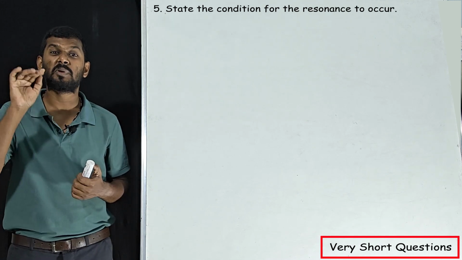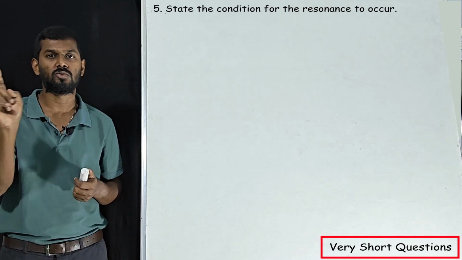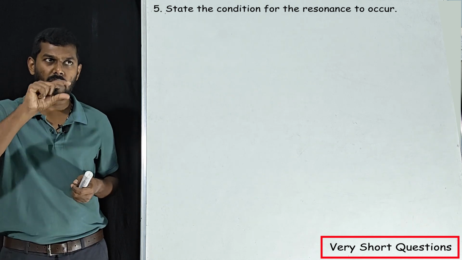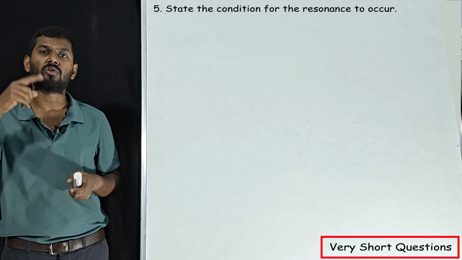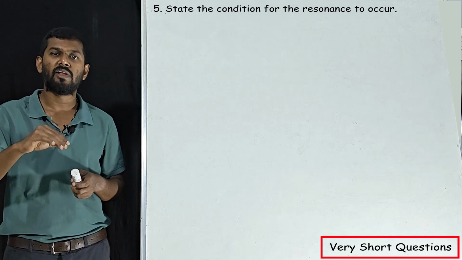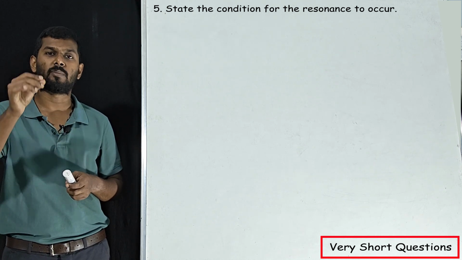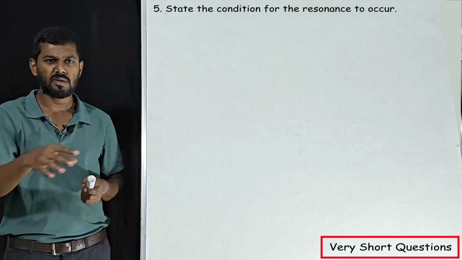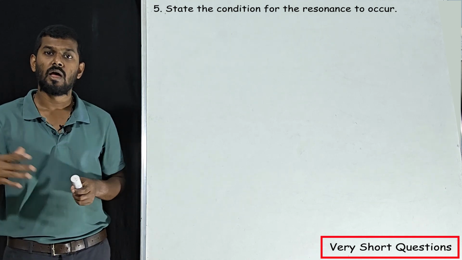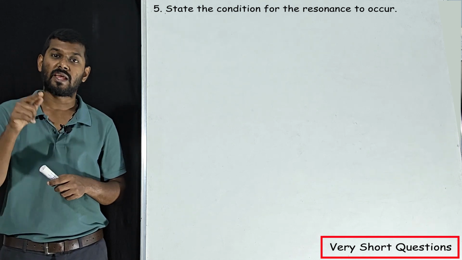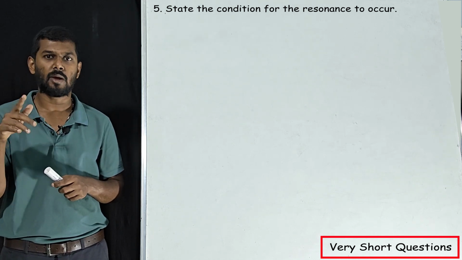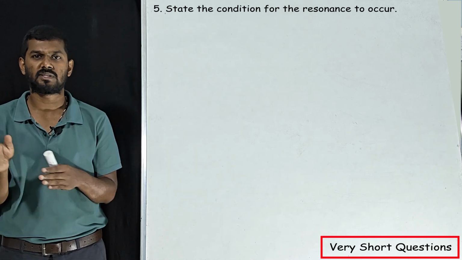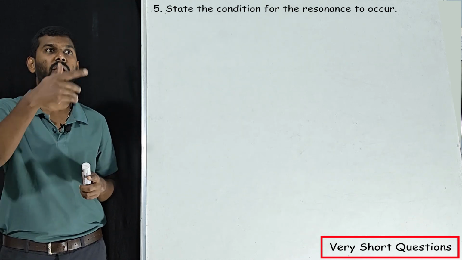Our next question, state the condition for resonance to occur. Resonance is a special case of forced vibration. This you should know. In the concept video, this is what we have learnt. So, before stating this word resonance, we have to talk about forced vibration also. Whenever a force is externally applied, what do you mean by externally applied force? Assume there is a pendulum moving, it is already moving. Now you are applying one more force. This is externally applied force. Because of this, now what happens? It moves in a faster way, correct? So now how to explain this?